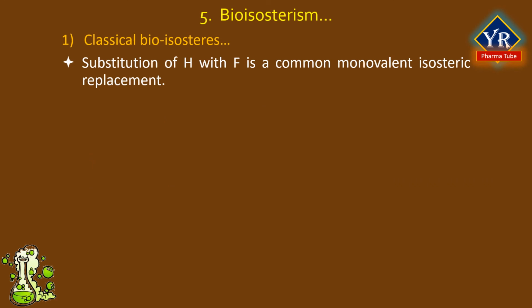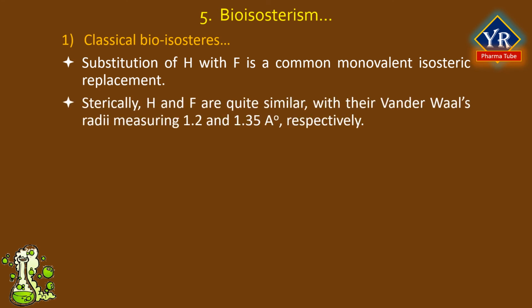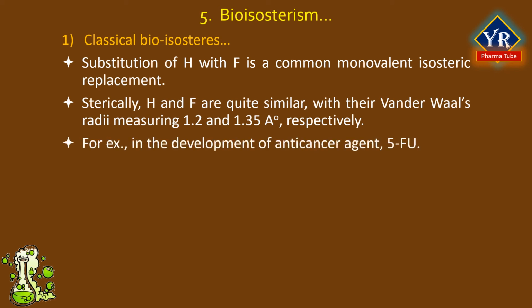Substitution of hydrogen with fluorine is a common monovalent isosteric replacement. Sterically, hydrogen and fluorine are quite similar, with their van der Waals radii measuring 1.2 and 1.35 angstroms respectively. Because fluorine is the most electronegative element, any differences in biological activity resulting from replacement of hydrogen with fluorine can be attributed to this property.